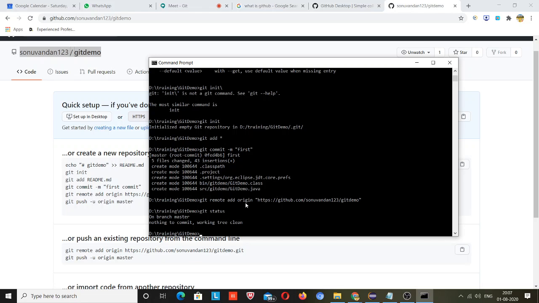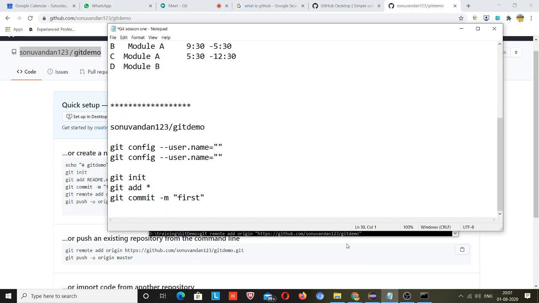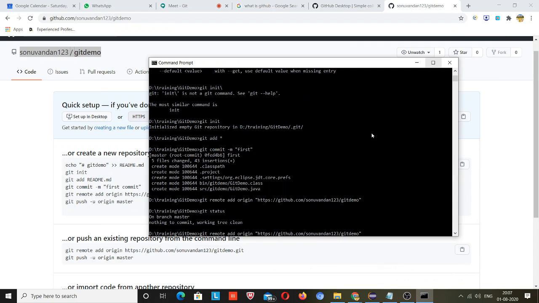So I have told the path where I need to push my code. I will copy this line, and this is the step. Okay, after that simply do one thing: git push origin master. Now this command will push your code to GitHub. I will copy this. Okay, git push origin master.